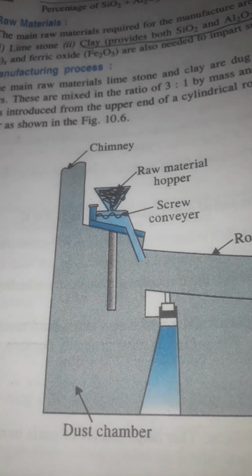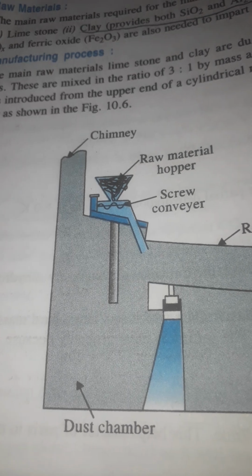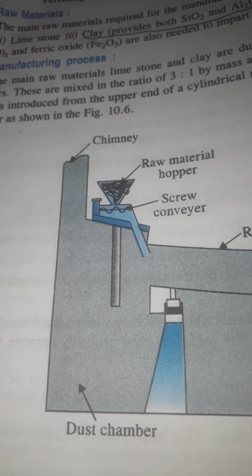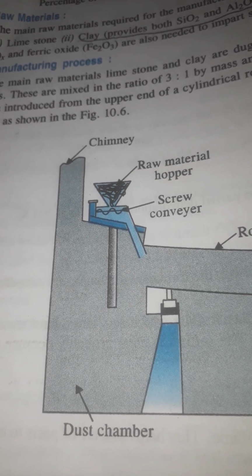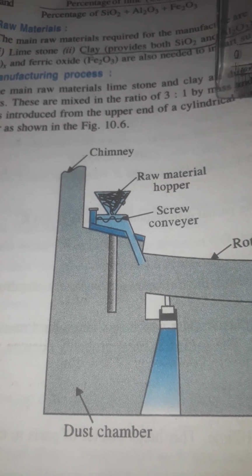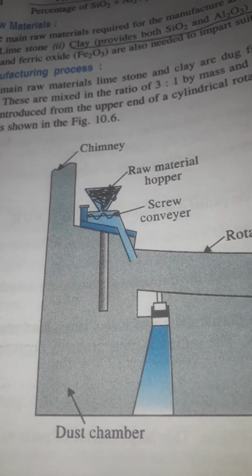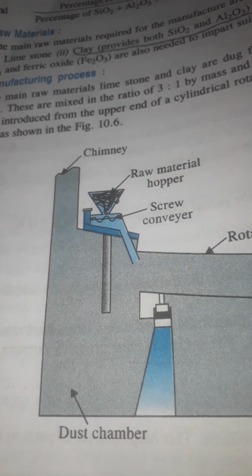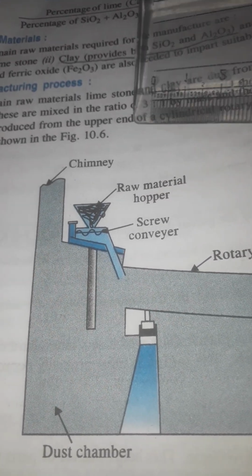Manufacturing process: the main materials, limestone and clay, are dug from their respective quarries and crushed to powder. These are mixed in 3:1 ratio by mass. They are then made into a paste with water, which is known as slurry.